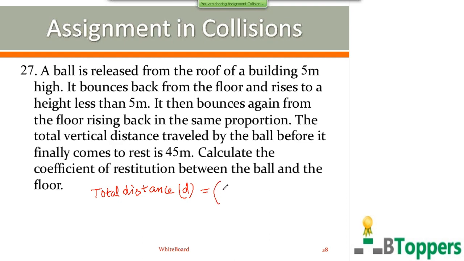That is equal to (1 plus e squared) by (1 minus e squared) into H.